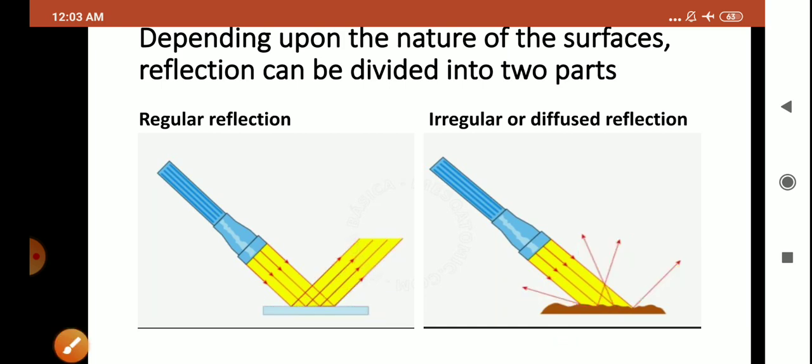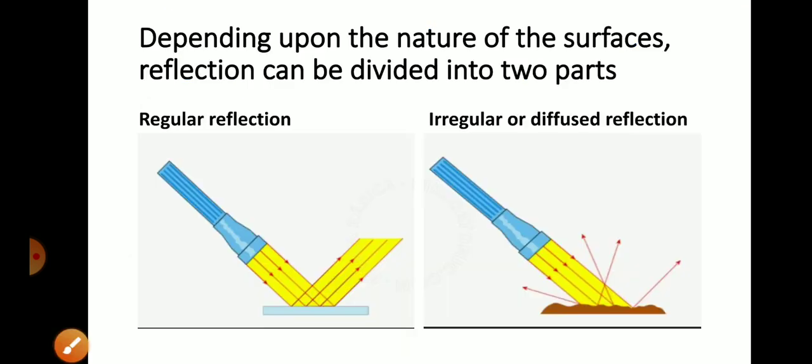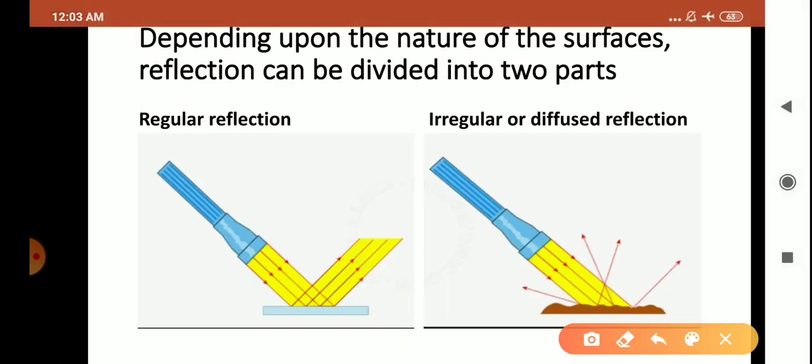Whereas in irregular or diffuse reflection, children, what happens? You can see here that after striking the surface, since the surface is rough, the rays are scattering, moving in different directions. After reflection, the light rays are scattered in different directions. You can see? Yes children? Okay, I hope you have understood.